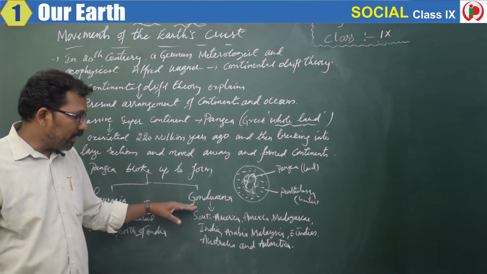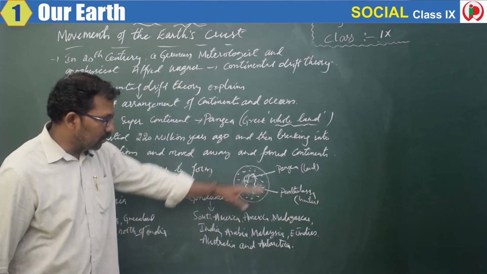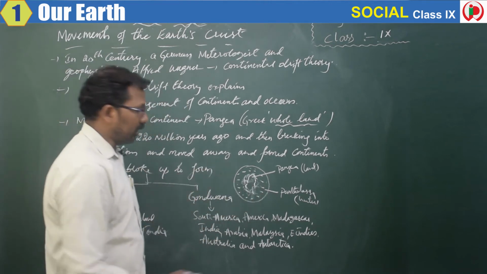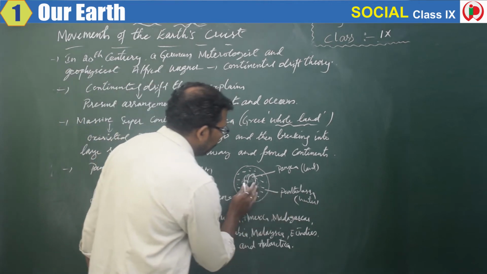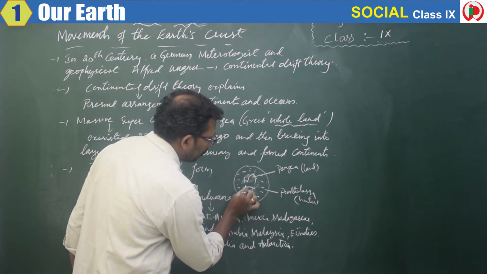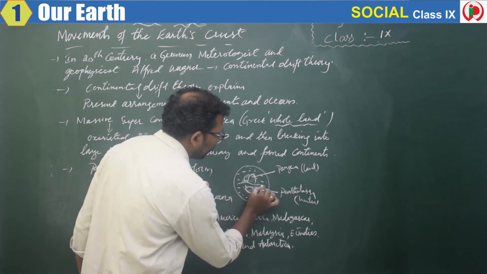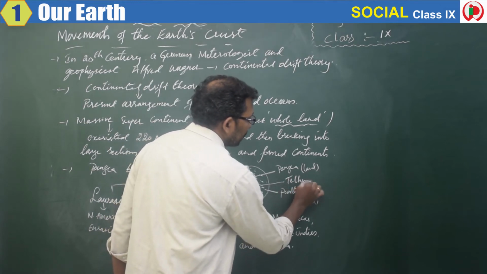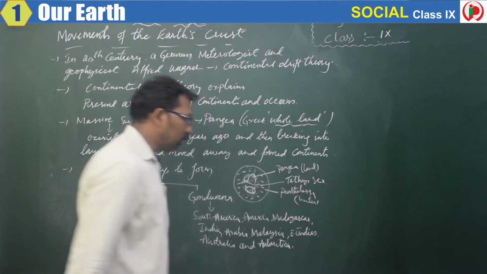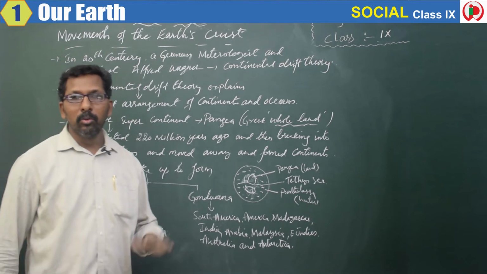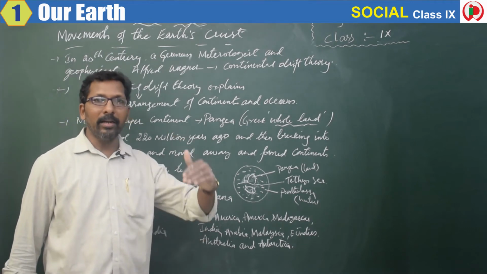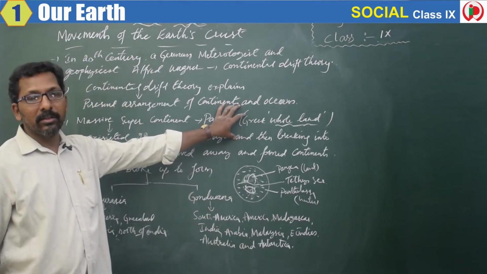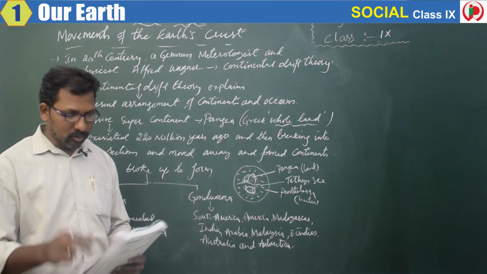So what made this large structure break? The Tethys Sea broke it into two. There was a water body called the Tethys Sea, which divided Pangaea into two land masses. So this is how the continental drift theory explains it.